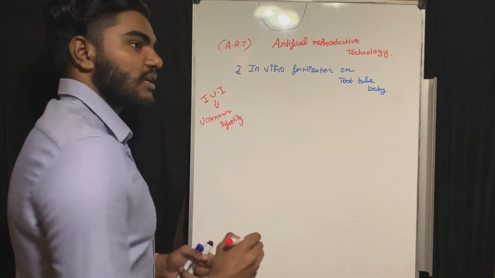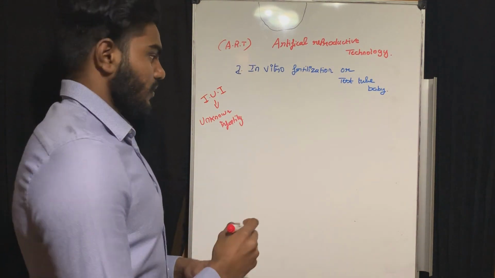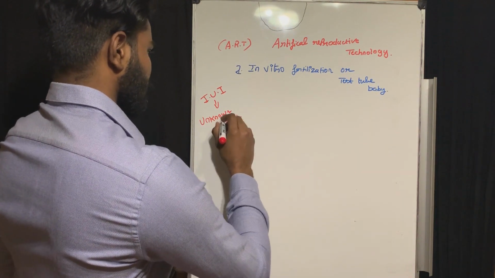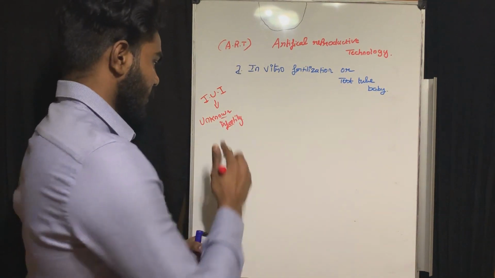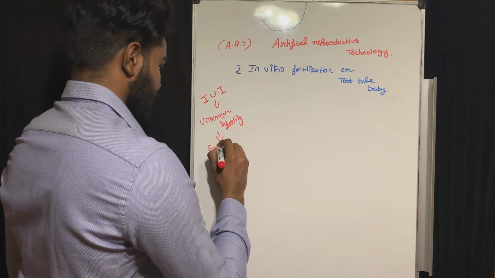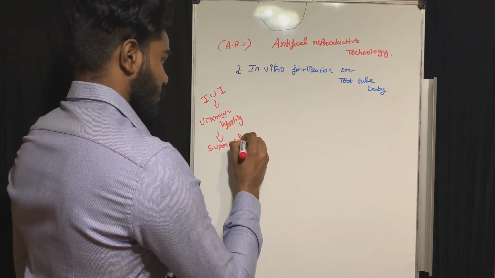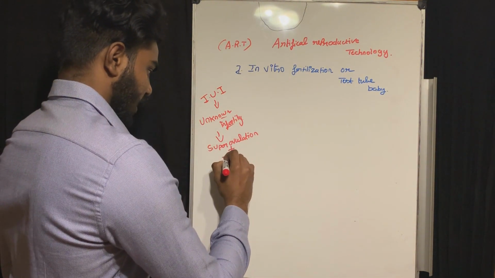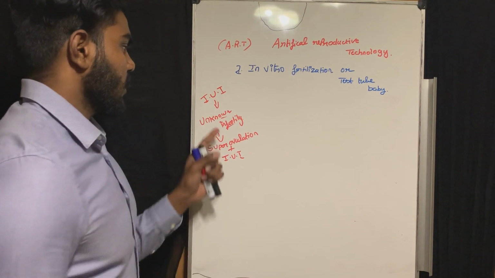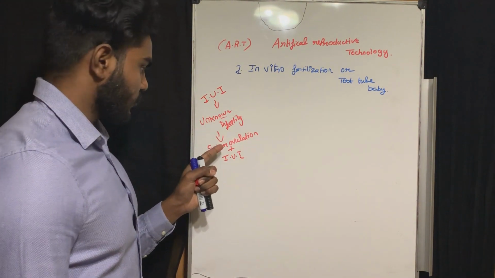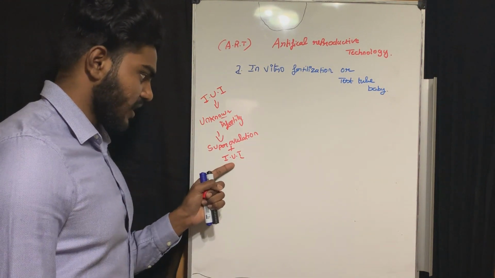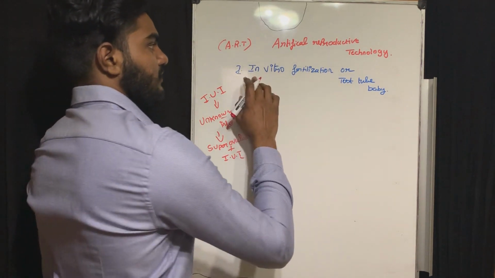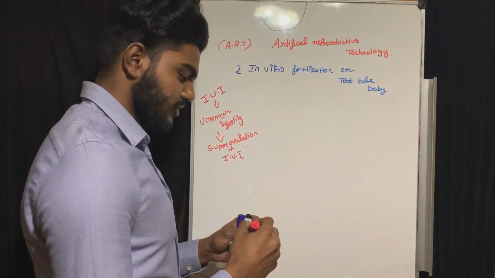In the unknown infertility condition, we are going to do superovulation plus IUI. Now we come to in vitro fertilization, or test tube baby.